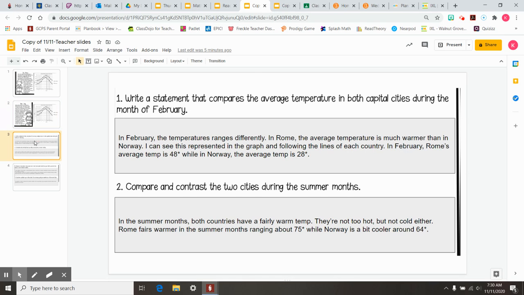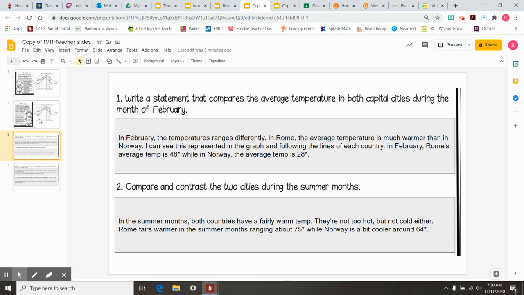So if I were to answer some questions about these two graphs and the passages, I would want to use both of them to help me understand. The first question says, write a statement that compares the average temperature in both capital cities during the month of February.